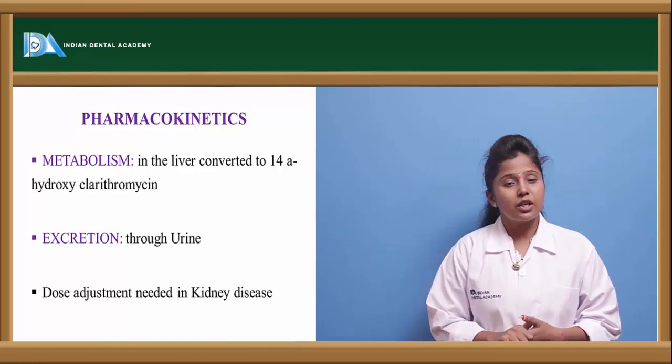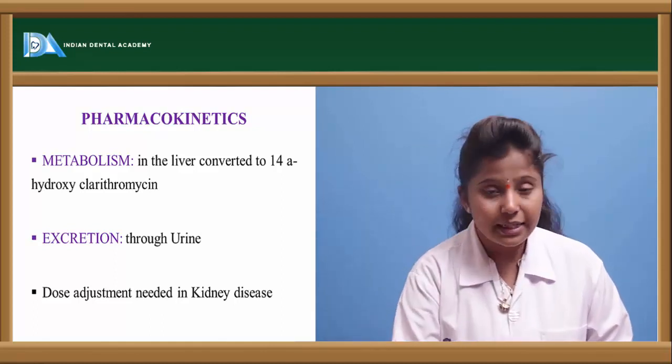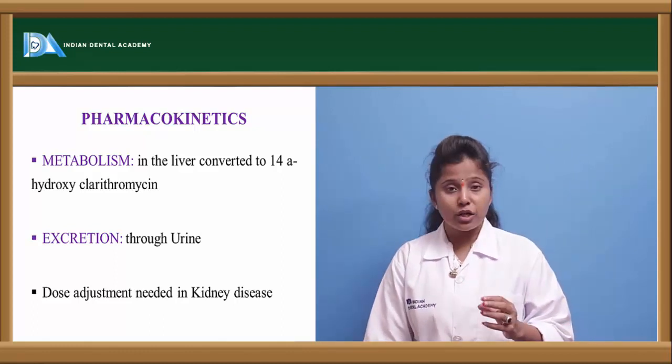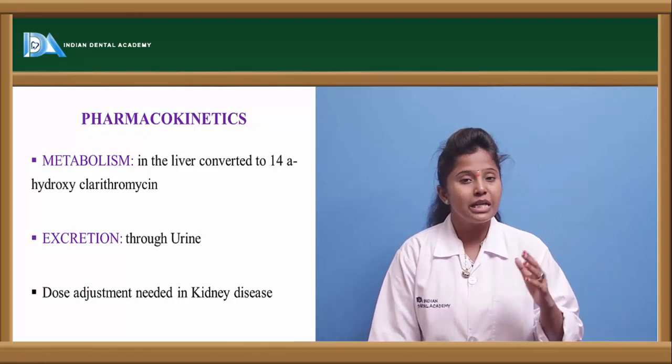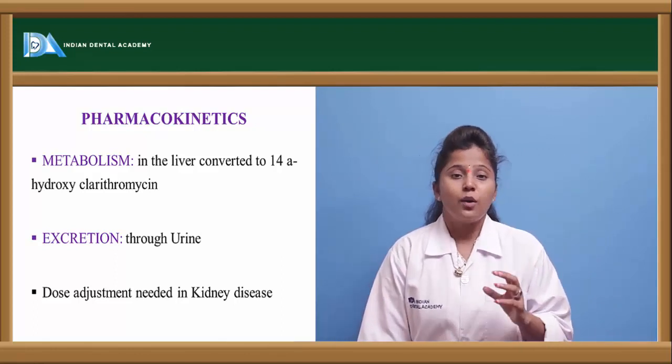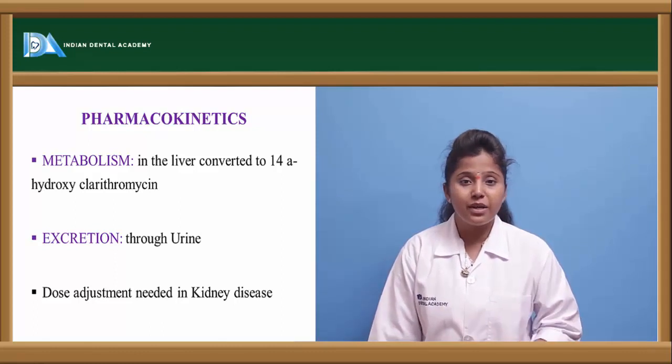And once it is converted to the metabolite form, it is excreted through the urine. And this drug should be given at a particular dose in kidney-related disorders, because the adverse effects may worsen the kidney condition. So in that particular case, the dose adjustment should be given.